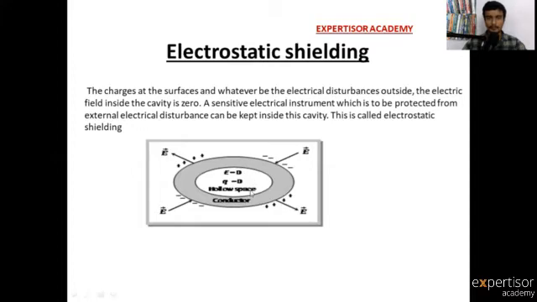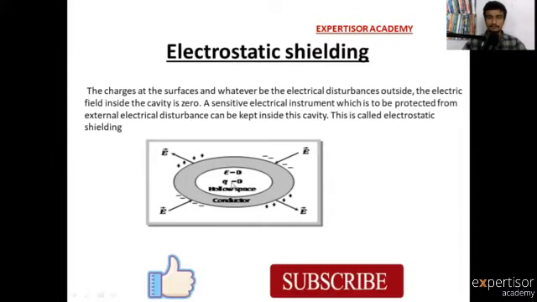There are positive and negative charges on the outer surface of the conductor. So in this diagram, this is the hollow conductor. There are positive and negative charges on the outer surface of the conductor. Inside, there is no charge and no electric field.